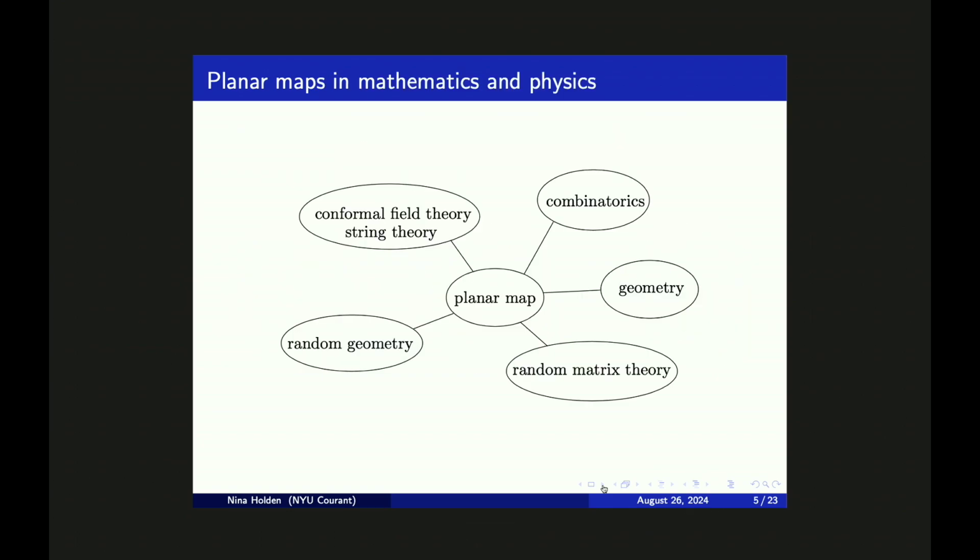So why are planar maps interesting? They are studied in many different branches of both math and physics. The study of planar maps in the math literature goes back to the 60s in the combinatorics literature, when Tutte and others were proving enumeration or counting formulas for planar maps. They are also studied in, for example, geometry and in random matrix theory. A relevant application for this talk is in random geometry, where probabilists are trying to understand the asymptotic properties of large random planar maps. Another relevant application is conformal field theory and string theory, where planar maps are used as models for random surfaces.